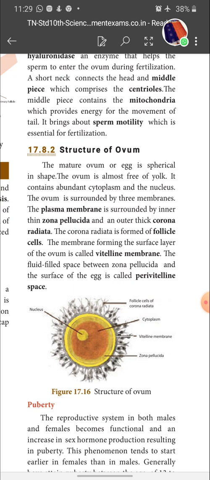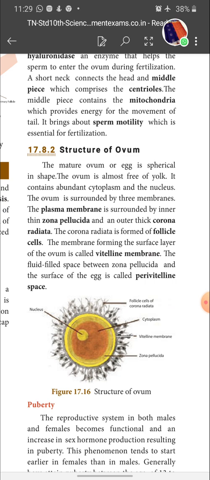The ovum is surrounded by 3 membranes. Already I said, isn't it? The membrane which immediately surrounds the ovum is called plasma membrane. Over the plasma membrane, a thin zona pellucida is present. Over the zona pellucida, an outer thick corona radiata is present. These are the 3 membranes which surround the egg.